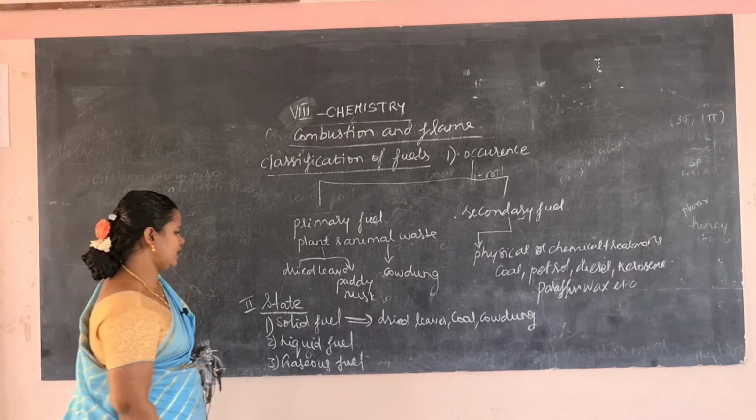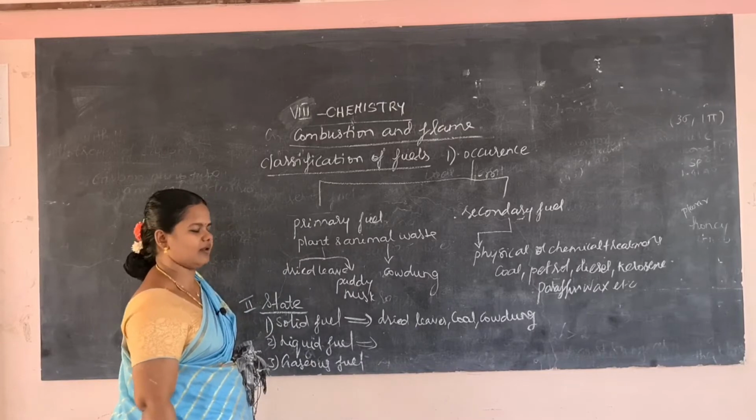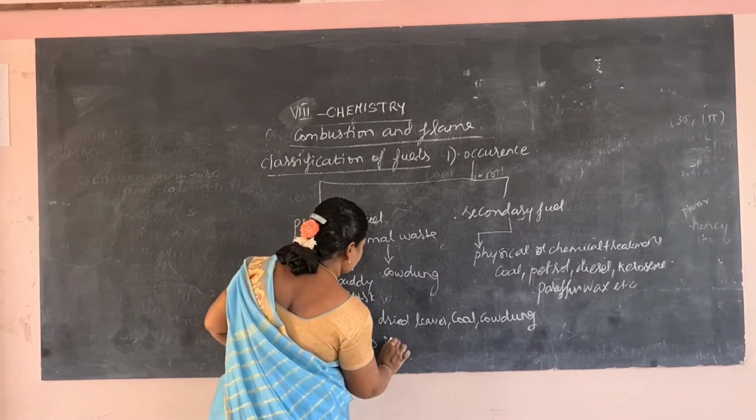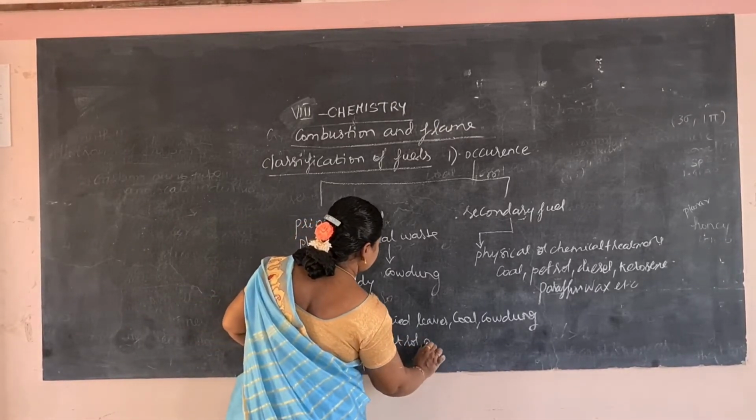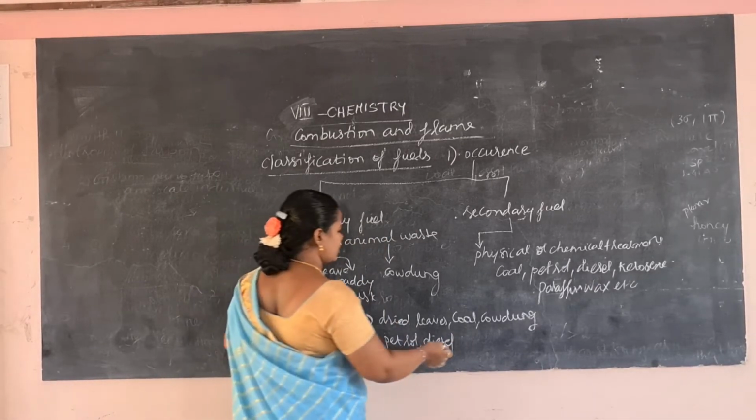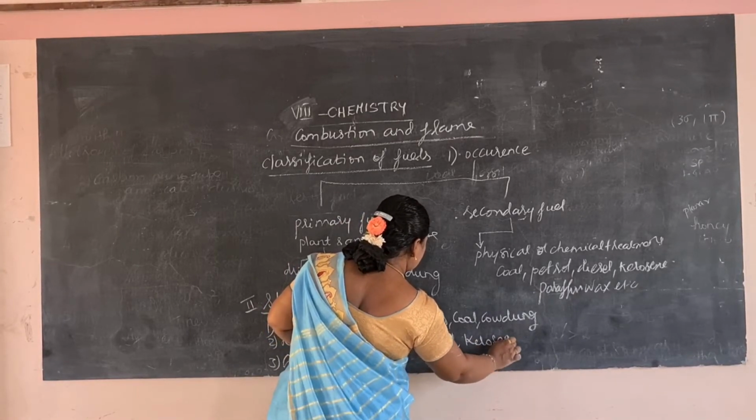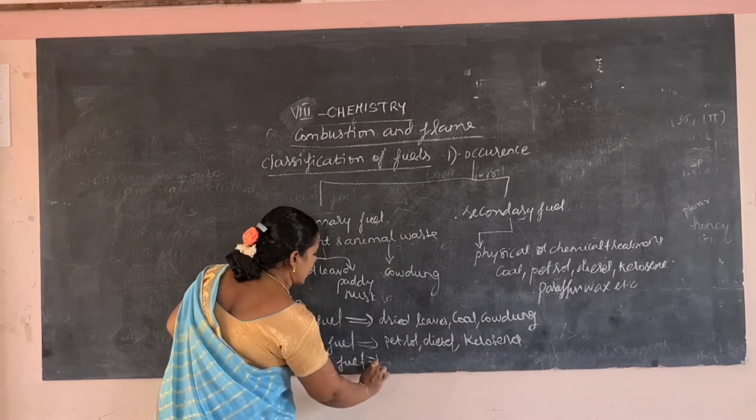Okay, fuel. Then liquid fuel. Petrol, diesel and kerosene are all examples of liquid fuel. Petrol and diesel are in the liquid state or liquid form. That is known as liquid fuel. Petrol, diesel, kerosene. Then gaseous fuel, for example LPG.